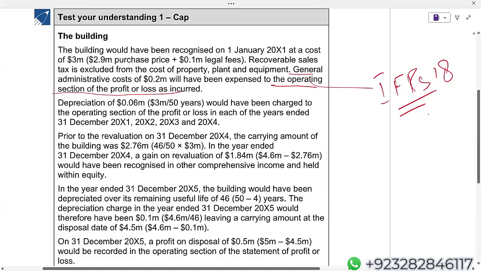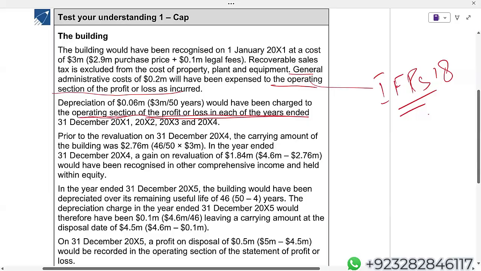Depreciation of 0.06 comes every year, would have been charged to, look at this, students. This is what your examiner wants to see in your exams. If you're not writing like this, if you're not doing the drafting like this, you will be losing marks.